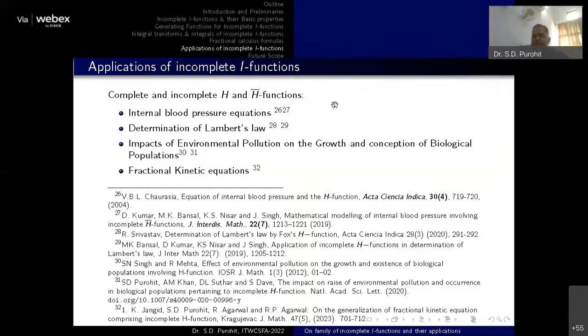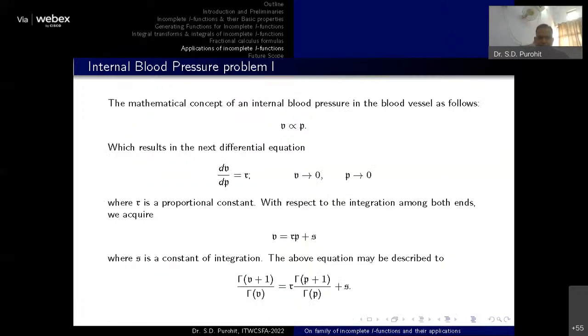Now we come to the applications of our function, that is the incomplete I function. So we will come to the concept. If we mathematically see the concept of blood pressure, then blood pressure in the blood vessel follows this particular relation.